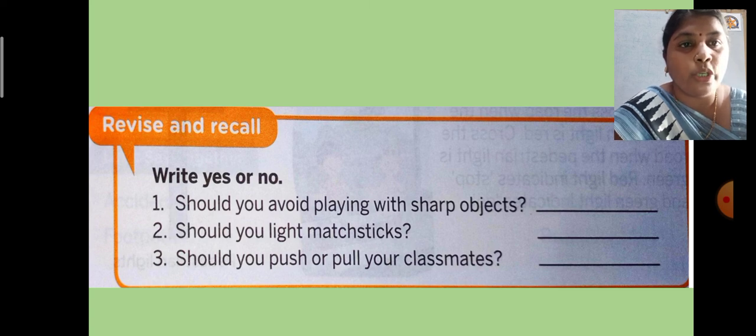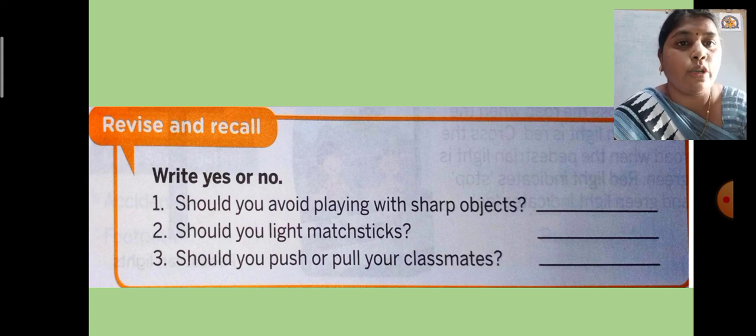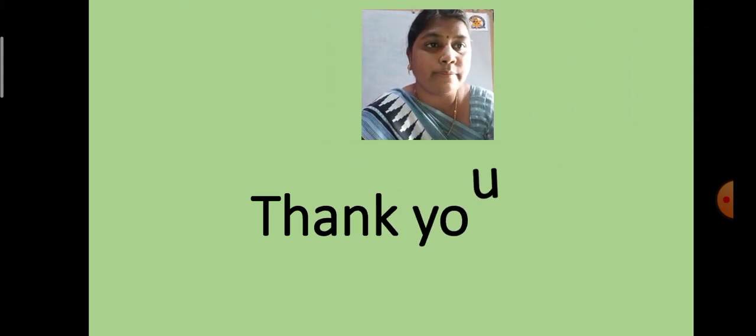Number 2, should you light matchsticks? No, we should not light matchsticks, okay. Number 3, should you push or pull your classmates? Obviously no, we should not. You should not push or pull your classmates. So in this way you have to follow all the safety rules, okay children. I hope you understood whatever part I taught you in this lesson, okay children.